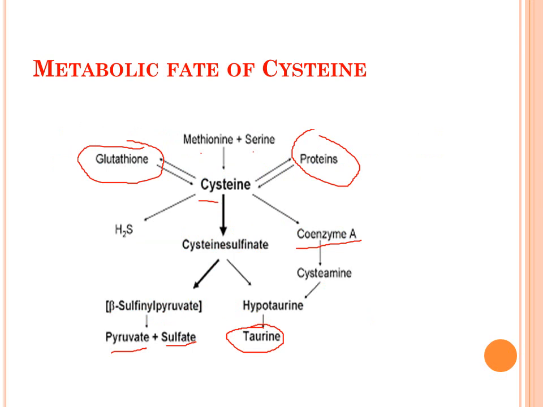Cysteine will be synthesized in the body from methionine and serine, and will be utilized for the synthesis of various body proteins. Glutathione, which is a tripeptide, we have discussed it a number of times. It will be utilized for the synthesis of coenzyme A along with pantothenic acid. Then it will be utilized for taurine synthesis, and being glucogenic, it is producing pyruvate and also sulfate. Now this sulfate will be utilized for the synthesis of the active sulfate molecule, which I am going to discuss in the next slide.